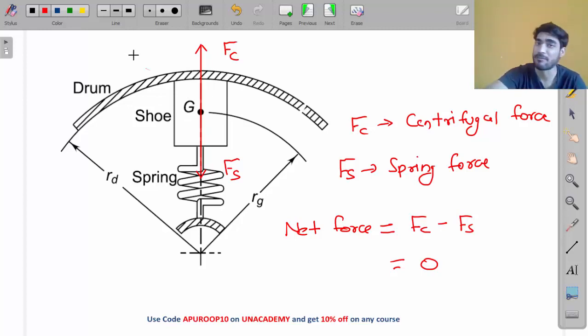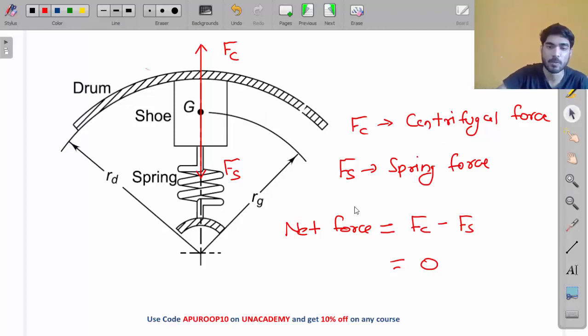Do you understand how it is working, my friend? Initially, the speed is low. Fc, Fs, both are equal. Now I am increasing the speed. Both are equally increasing. Now my friend, let's say Fs becomes maximum. So after this, if you increase the speed, only Fc will increase. Fs will remain there. So now there will be a net force, and this net force will engage the clutch, my friend. Do you understand this working?